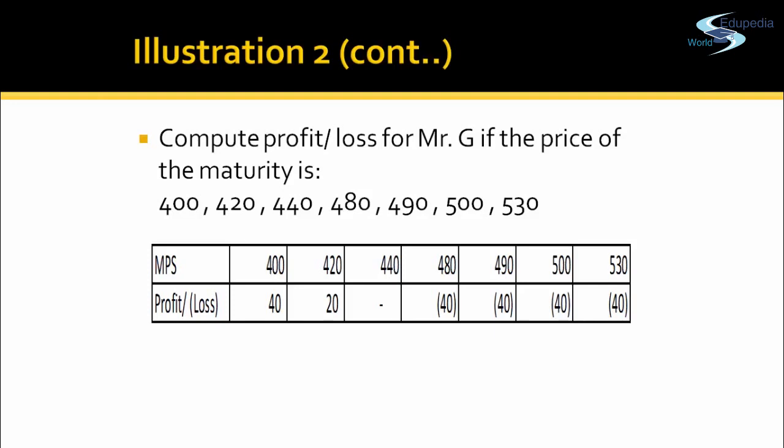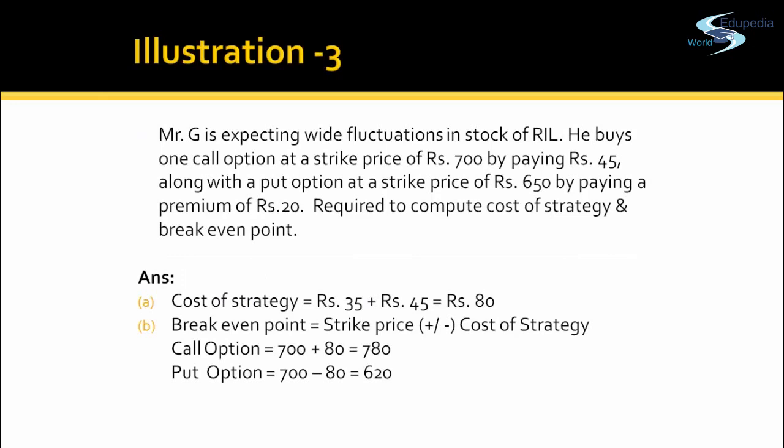So if the price is above 440, the loss Mr. G will incur is the premium amount he has paid. So 40 rupees is the loss Mr. G is going to incur. When the price falls below 440, at 420 and 400, he will gain whatever is the amount below 440. So at 420, Mr. G will gain 20 rupees. When the strike price is 480 and the market price is 400, Mr. G will gain 40 rupees. Perfect. Now let's do one more example.